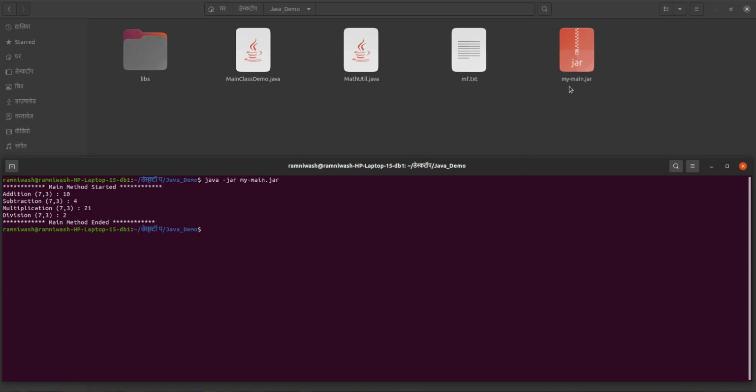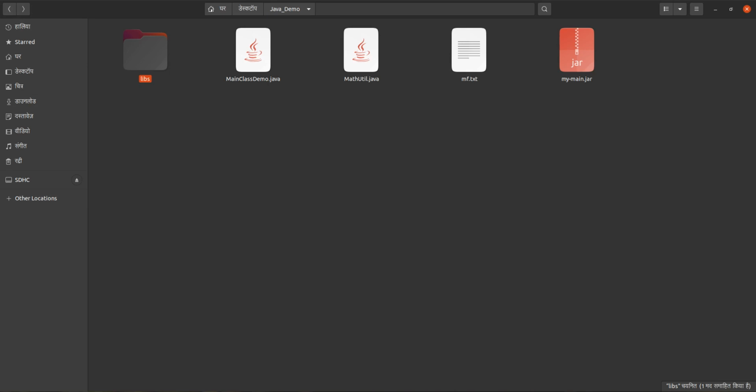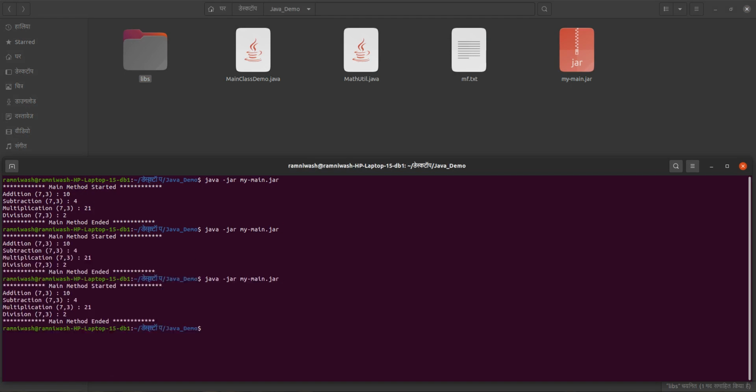So this main.jar is the example of an executable jar file, or this is the example of a standalone application, and this libs, under this, util.jar is the example of a Java library, or this is the example of a non-executable jar file. So this is the way that we can create, and in this way we can execute that one. And any number of times we can execute.